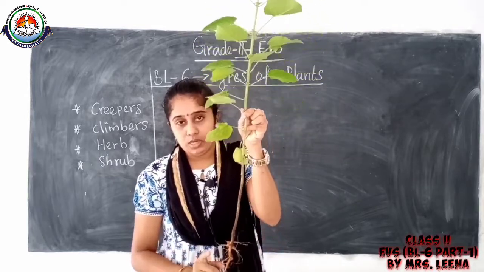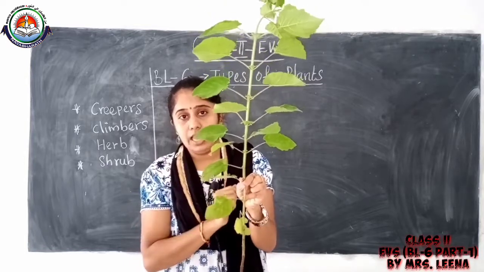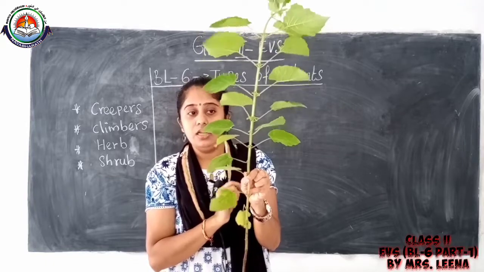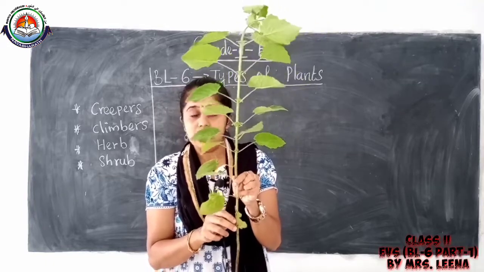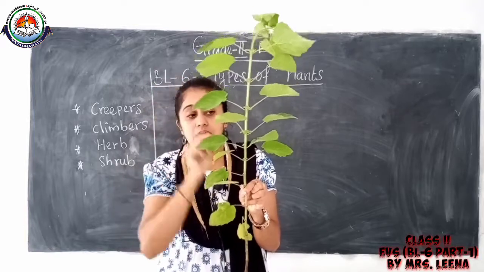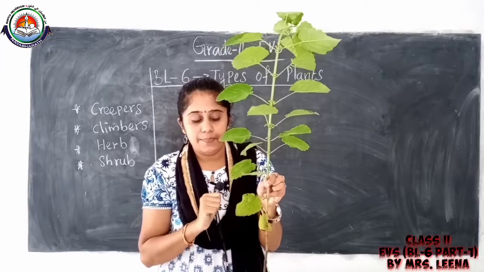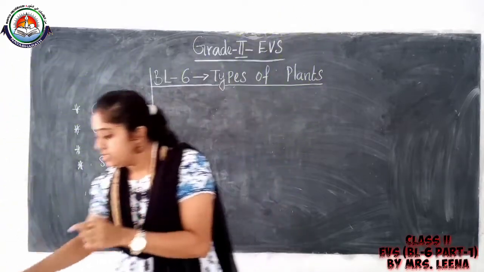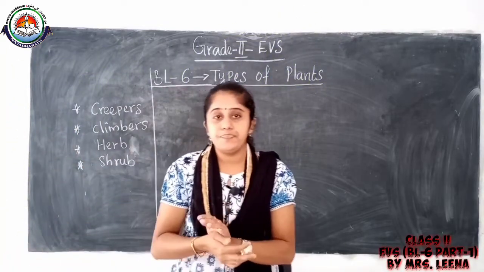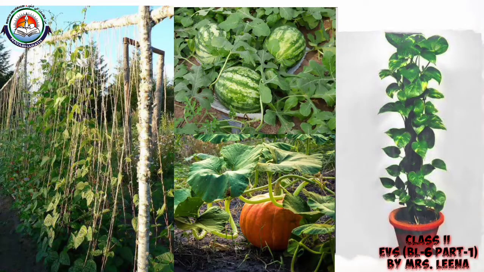This is the root. Then these are the leaves. Understood? So this is a plant. The plants are different in their height, leaves, stem, fruits and flowers. Then I will show you some different pictures of plants.